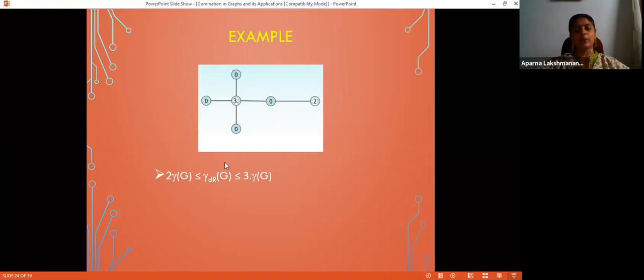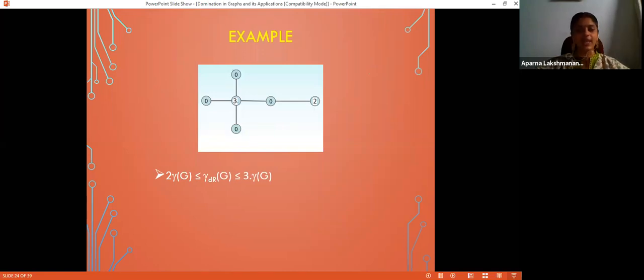Similar to Roman domination, you take any dominating set and assign weight 3 to all the vertices present in that dominating set. That gives me a double Roman dominating function, and that gives me the upper bound 3 gamma of G. So in this example, these two vertices give me a dominating set, right? So if I mark 3 here and 3 here, that is obviously a double Roman dominating function.